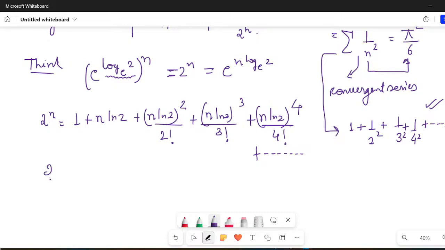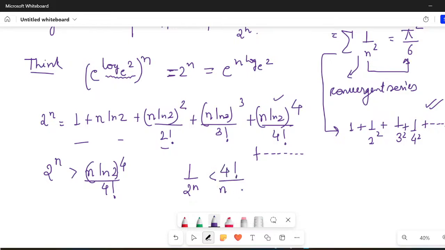So can I not write that 2 raised to power n will be greater than n ln 2 raised to power 4 divided by 4 factorial? See, all these terms are positive, so these are being added. So if I compare only n ln 2 raised to power 4 upon 4 factorial, I can clearly write that 2 raised to power n would be greater than n ln 2 raised to power 4 upon 4 factorial. I think it is clear to everyone. And I can also write that 1 upon 2 raised to power n would be less than 4 factorial divided by n ln 2 raised to power 4, right?